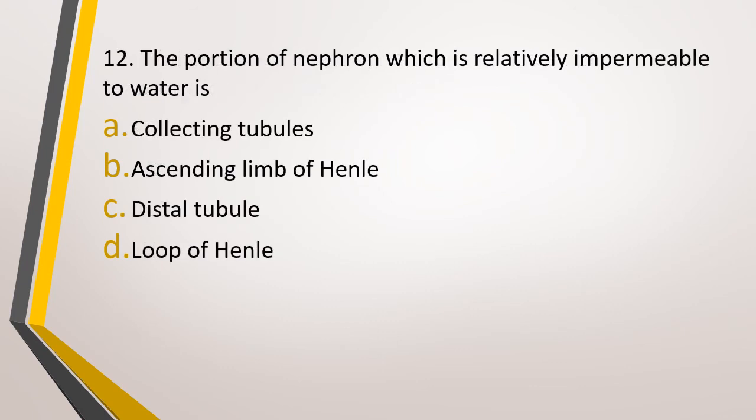Question number 12. The portion of nephron which is relatively impermeable to water is option A, collecting tubules, option B, ascending limb of Henle, option C, distal tubule, option D, loop of Henle. The portion of nephron which is relatively impermeable to water is. The correct answer is option B, that is ascending limb of Henle. Now remember that loop of Henle has a descending limb and an ascending limb. The descending limb is freely permeable to water while the ascending limb is impermeable to water.